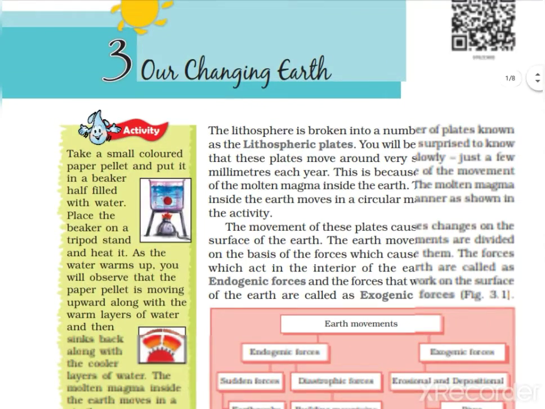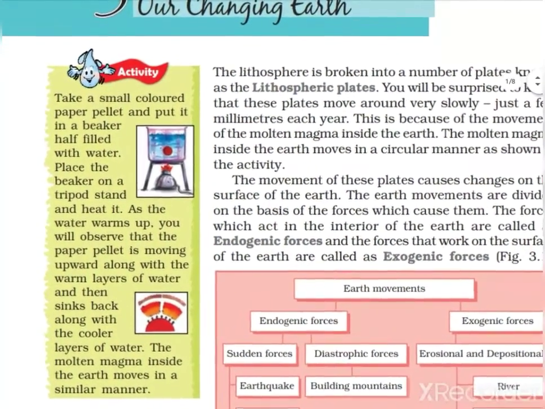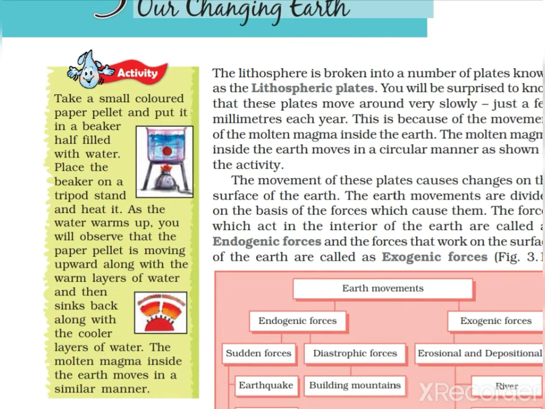Before we start with the main content, just have a look at this activity. Take a small colored paper pellet and put it in a beaker half filled with water. Place the beaker on a tripod stand and heat it. You must have seen this arrangement in the lab. As the water warms up, you will observe that the paper pellet moves upward along with the warm layer of water and then sinks back along with the cooler layers of water.